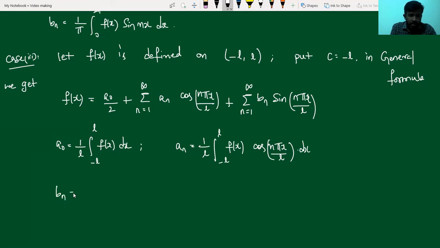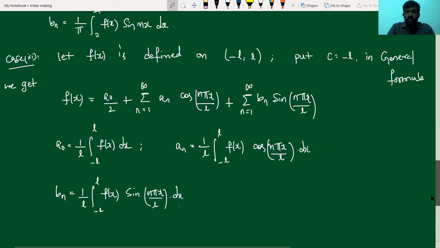The last Fourier coefficient bn for the case minus L to L is given by 1 upon L integral minus L to plus L f of x sin n pi x by L dx. So this is about the third case.